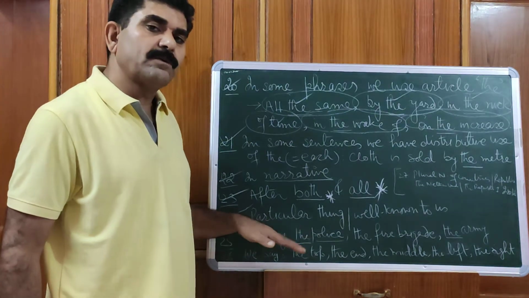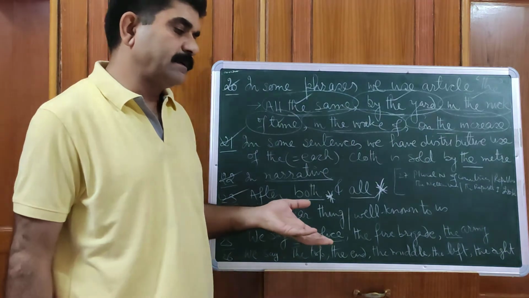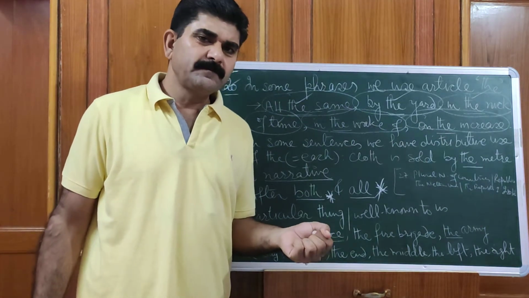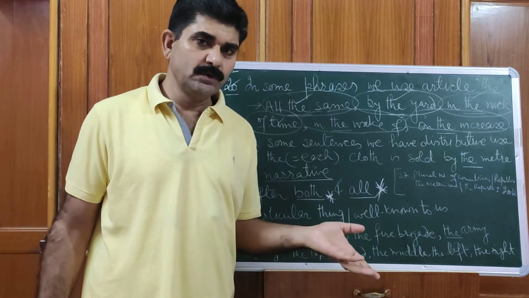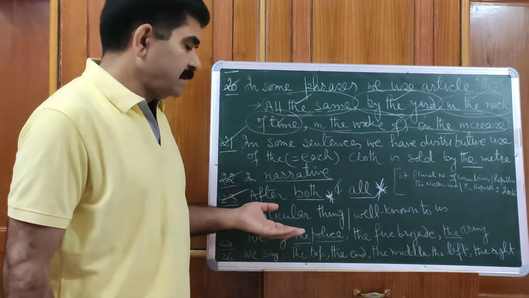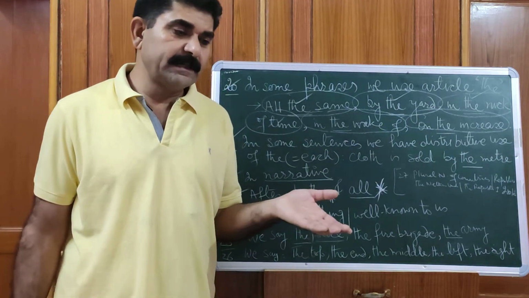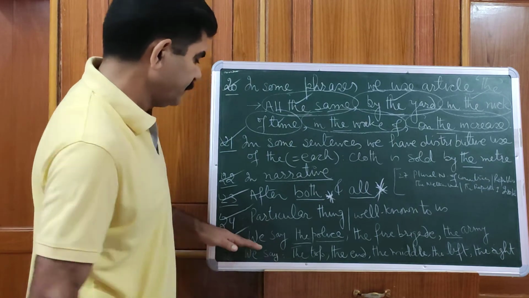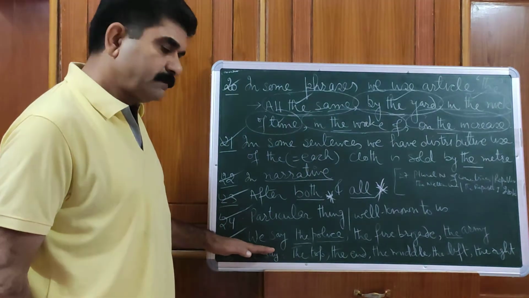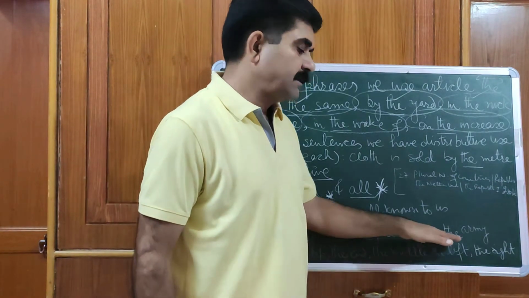When we are talking about a particular thing, well known to us, we use the. For example, the boy whom I teach is very intelligent. Mean I know the boy. The book that you gifted me, that is already known to me, is really very interesting. Then we say the police. We always say the police, the fire brigade, the army.